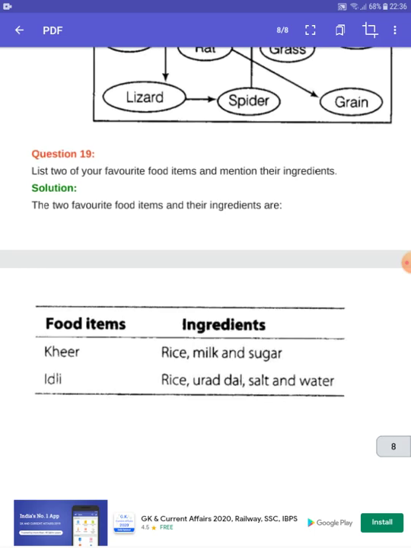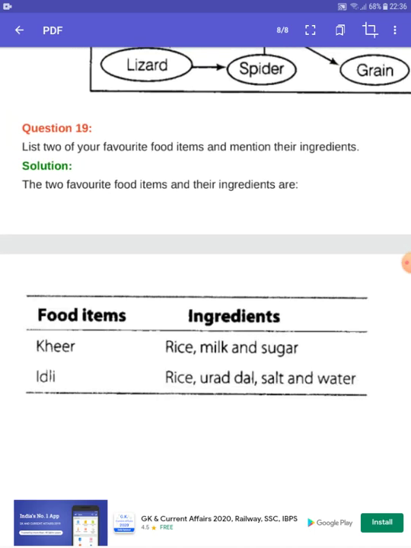Question number 19. This is the last question. List two of your favorite food items and mention their ingredients. The two favorite food items and their ingredients are obviously kheer and idli. You can also mention any other food. The ingredients of kheer are rice, milk and sugar, and the ingredients for idli are rice, urad dal, salt and water.